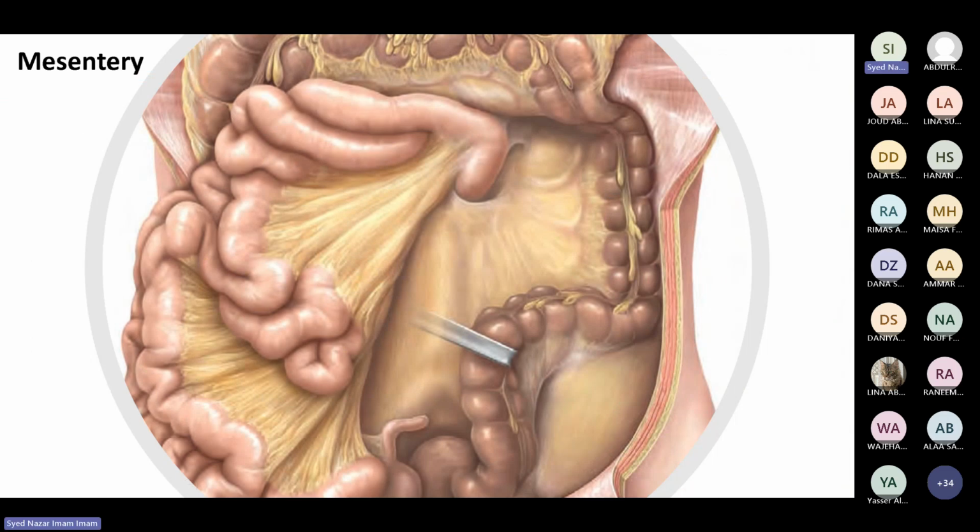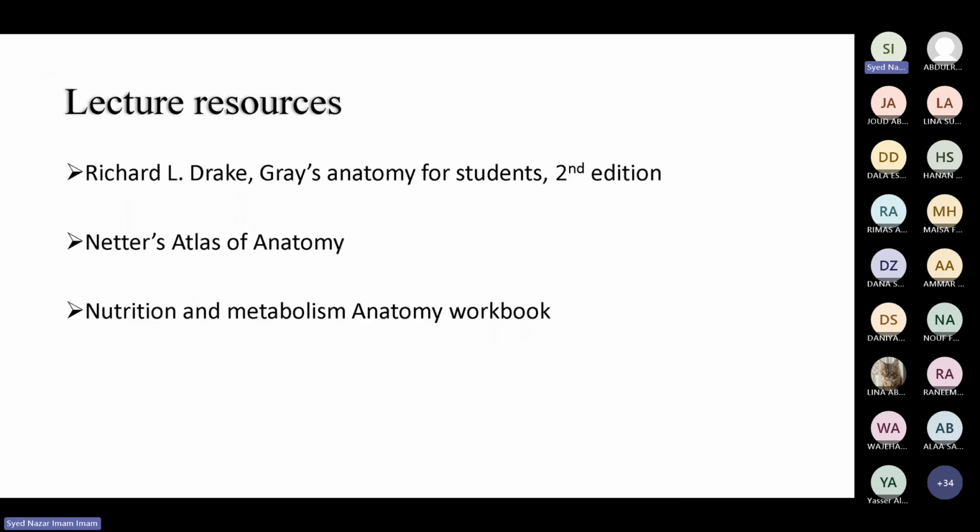Then we have the mesentery. So omentum is for what? Omentum is for the stomach, and the mesentery is for the small intestine. Which part of the small intestine? Jejunum and ileum, not duodenum. Duodenum is a retroperitoneal organ, but jejunum and ileum are attached to the posterior abdominal wall through this curtain, and this is called the mesentery. So the mesentery is attached to the jejunum and ileum, making them attached to the posterior abdominal wall. So this is the mesentery for the small intestine and omentum for the stomach, and these are the intraperitoneal structures.